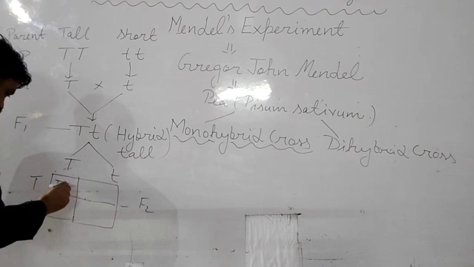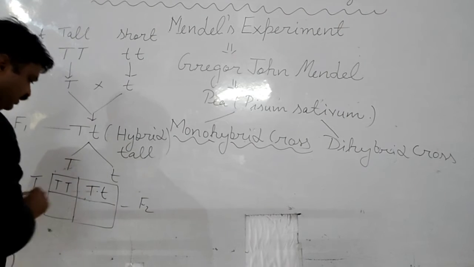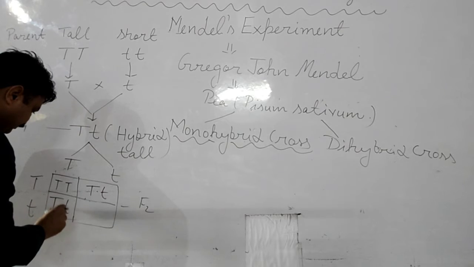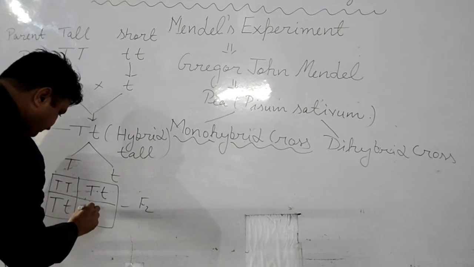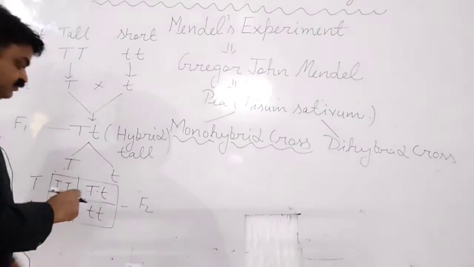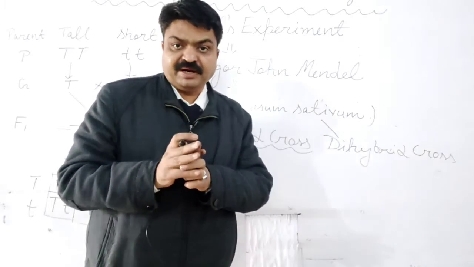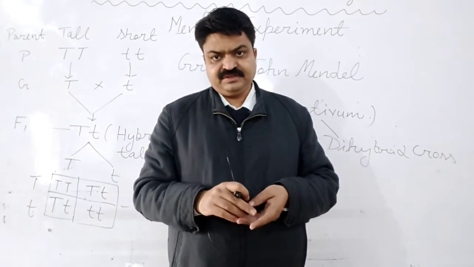First is pure tall, second is hybrid tall, third is hybrid tall, and fourth is pure short or pure dwarf. So these 4 types of plants are produced in the F2 generation.